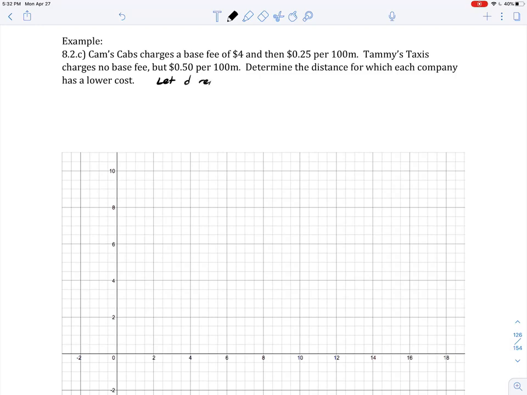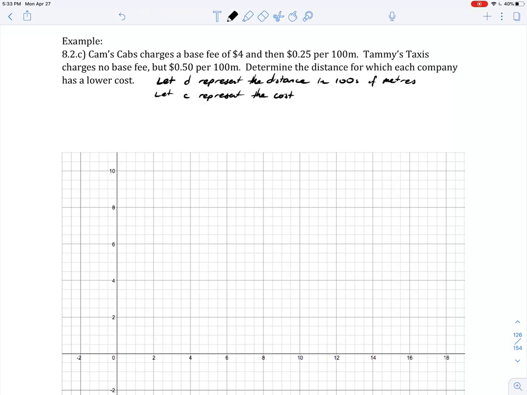let I'm going to use D for distance. But what, like centimeters, meters, kilometers? Well, this is per 100 meters. So I'm going to say the distance is measured in hundreds of meters. So if D is 1, that's 100 meters. If D is 2, that's 200 meters. If D is 7, that's 700 meters.